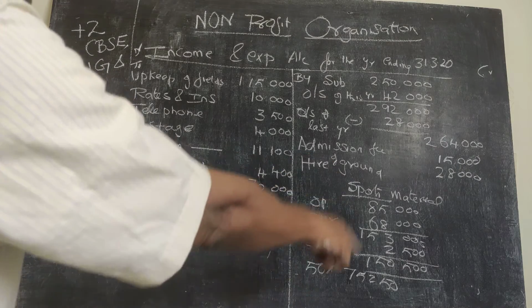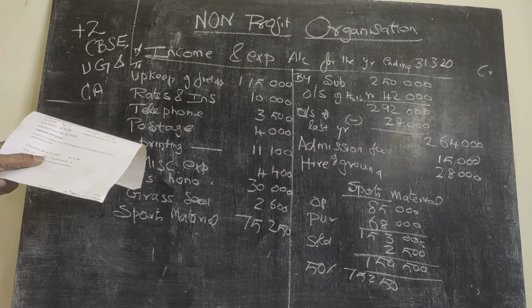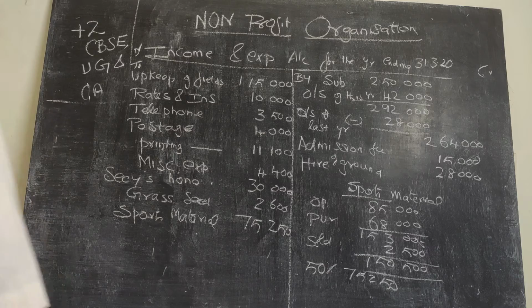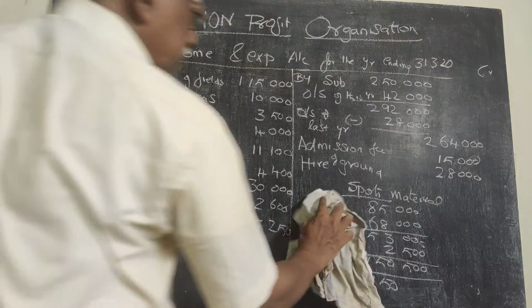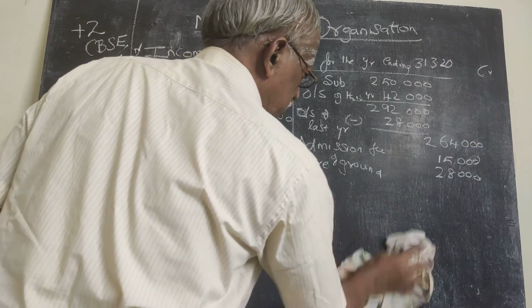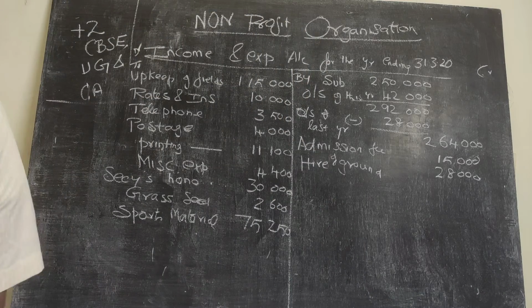So are you clear about that sports material working? Now let us check whether everything has been taken, and then we will go for finding out the surplus or deficit during this year.